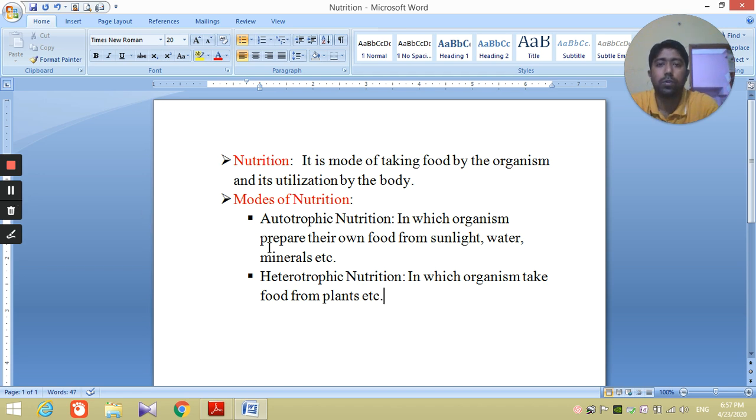So the two modes of nutrition are autotrophic nutrition, in which organisms prepare their own food from sunlight, water, minerals, etc., and heterotrophic nutrition, in which organisms take food from plants, etc.